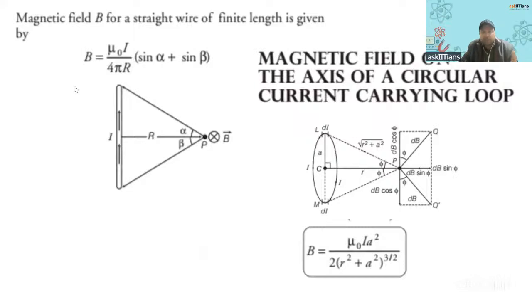Then I have written this point: the magnetic field for a straight wire of finite length. I don't know if it is in your syllabus, if your teacher has told you this, but this is a finite length, right? This is not an infinitely long wire. If we have a finite length and need to find the magnetic field at this point, this is the current, this angle is alpha, this angle is beta, and this is the formula you have. And this is the perpendicular distance you have.